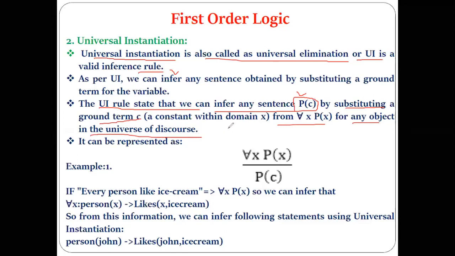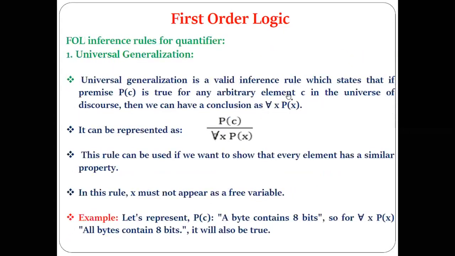Now the simple meaning of this rule is nothing but the inverse of our previous rule. In the previous rule, in universal generalization, what have we done? From this kind of thing which is given as true, we have obtained these things.